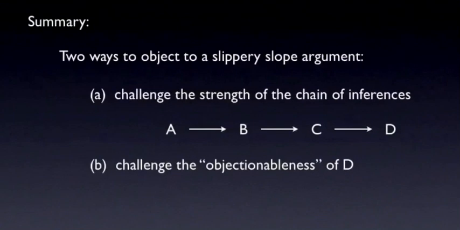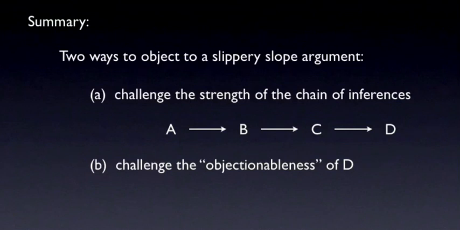So just to summarize what we've said so far, there are two ways of challenging a slippery slope argument. The first one is to challenge the strength of the conditional relationships that the argument relies on. When people say that a slippery slope argument is fallacious, they usually mean that the chain of inferences is weak. By the way, I hope it's clear that slippery slope arguments don't have to have only 3 links. My argument schema could have been longer or shorter.